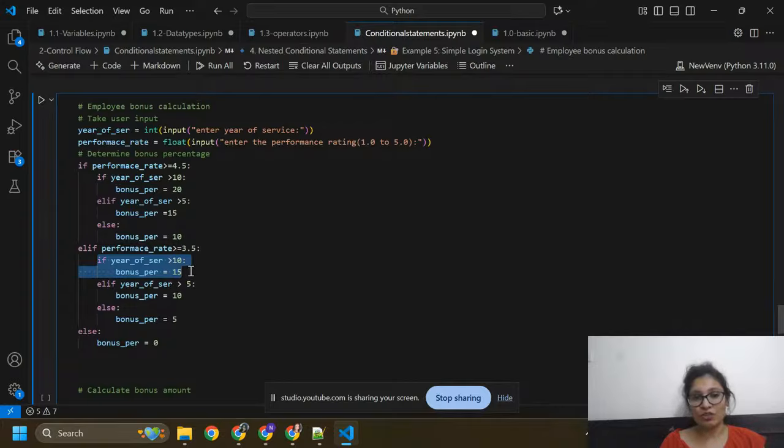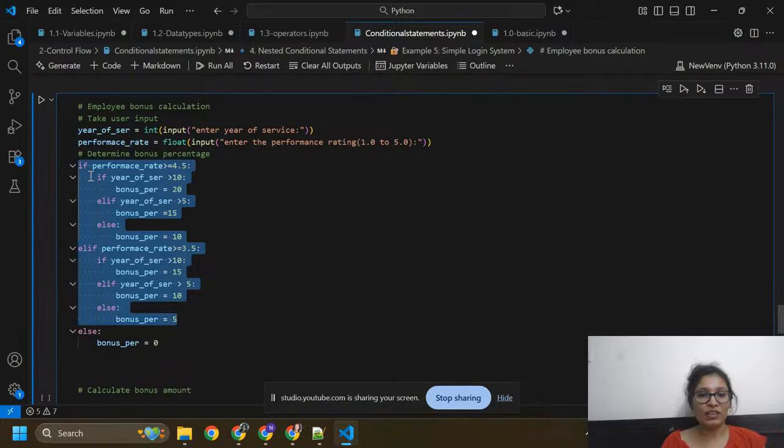If this condition is not true, then I need to move here. If year of service is greater than 5, then I get bonus equals to 10%. If both conditions are not true, then it will give bonus percent from the else statement, that is bonus percent equals to 5.